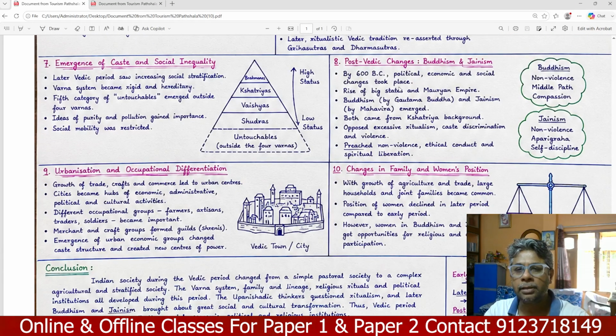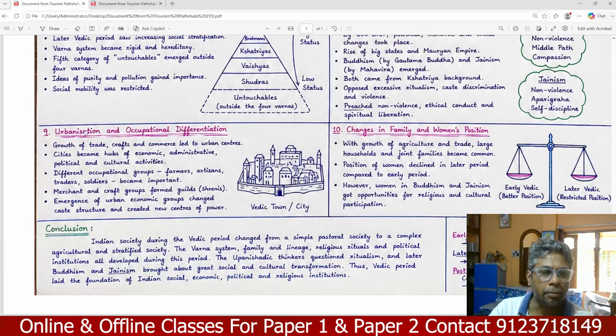Post-Vedic change is based on Buddhism and Jainism. By 600 BC, political, economic and social changes took place, with the rise of big states and the Mauryan Empire. Buddhism by Gautam Buddha and Jainism by Mahavir emerged. Both came from Kshatriya backgrounds and opposed excessive ritualism, caste discrimination and violence. They preached non-violence, ethical conduct and spiritual liberation.